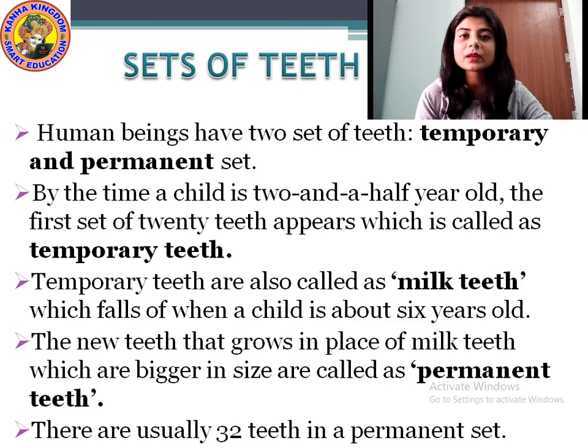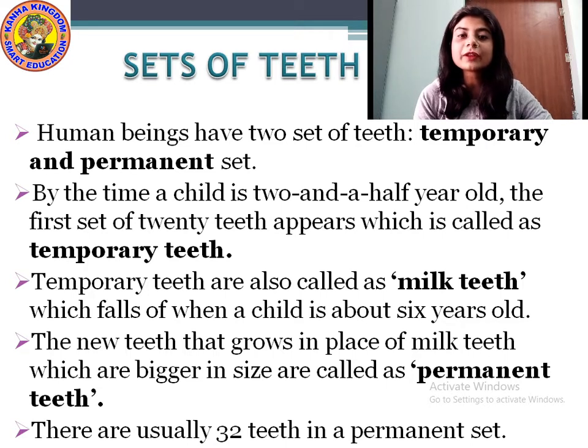The new teeth that grow in the place of milk teeth, which are bigger in size, are called permanent teeth, and later on these permanent teeth do not fall off. They remain in your mouth until you grow old.